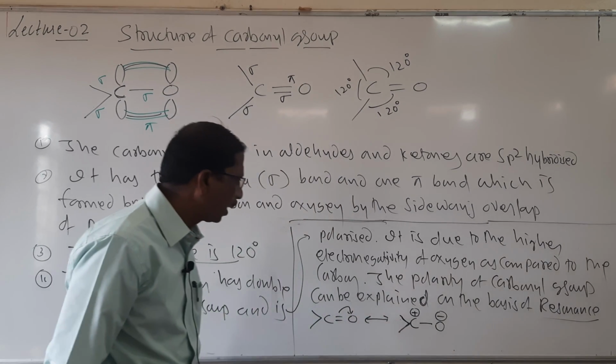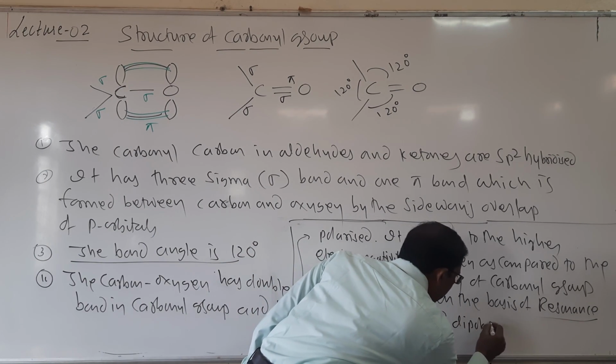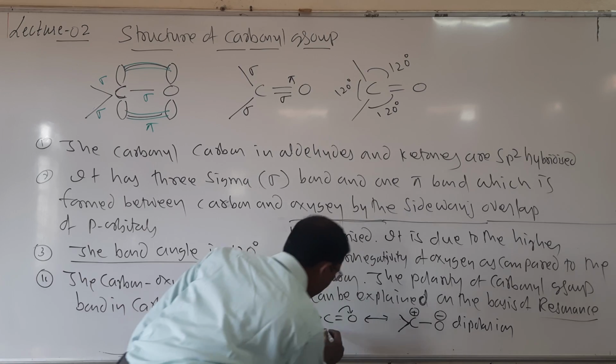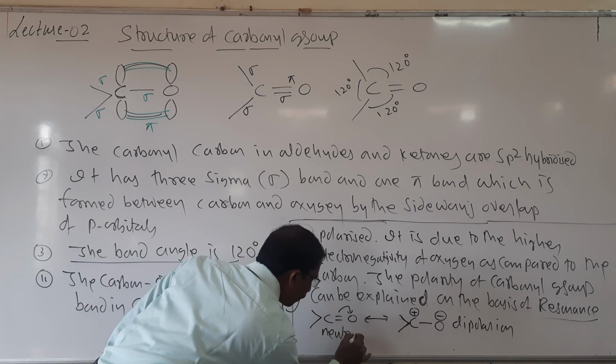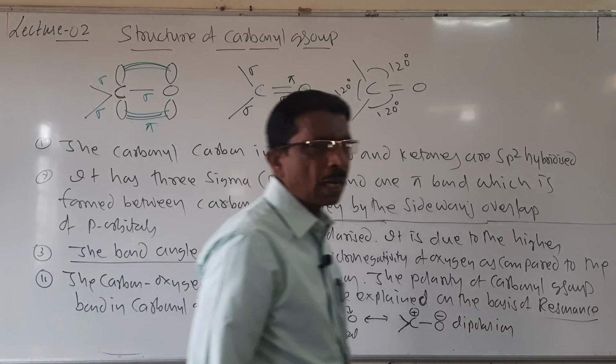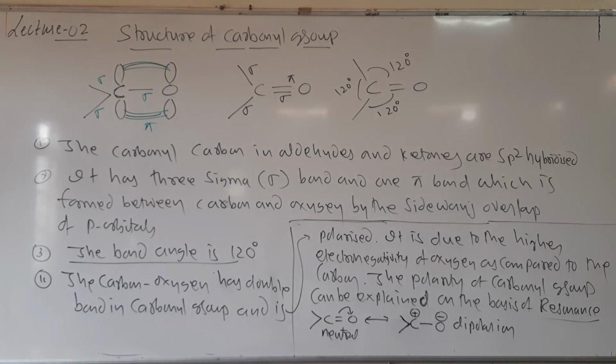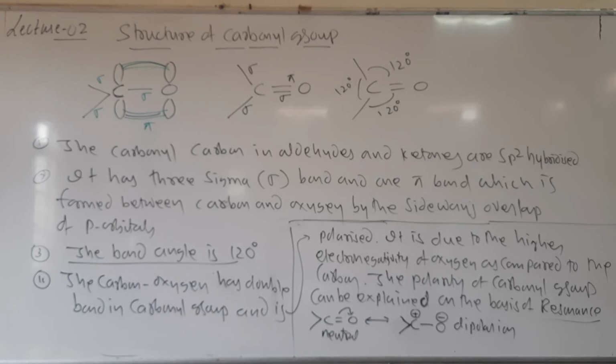It is called resonance, and it is called a dipolar ion, and here it is neutral. So this is about the structure of the carbonyl group in aldehydes and ketones.